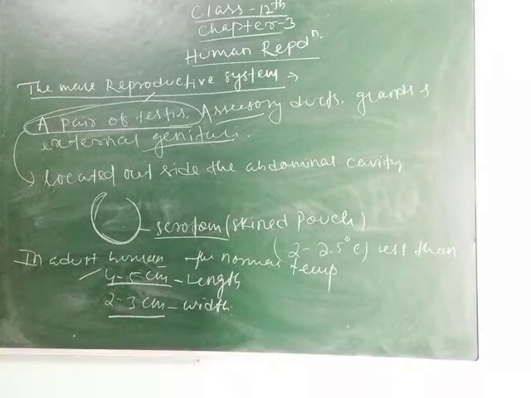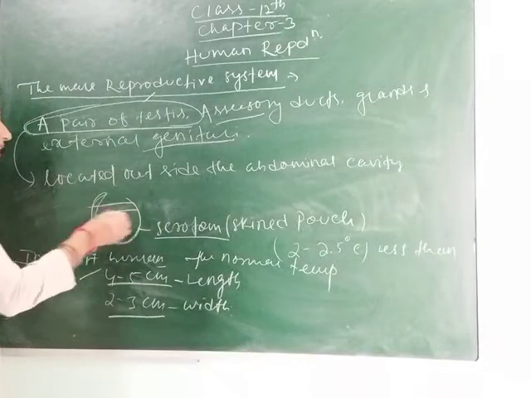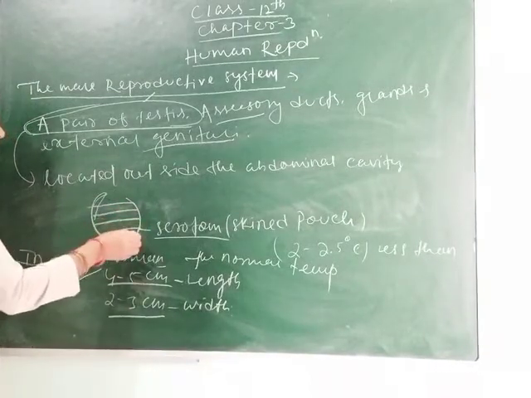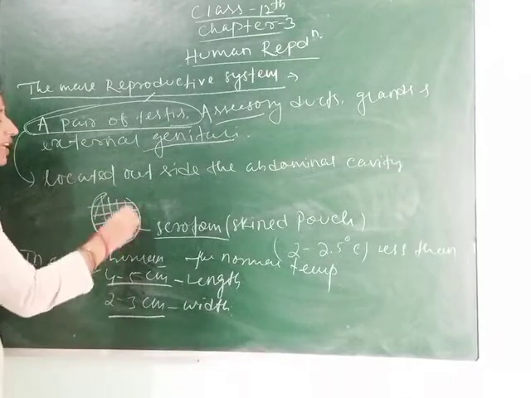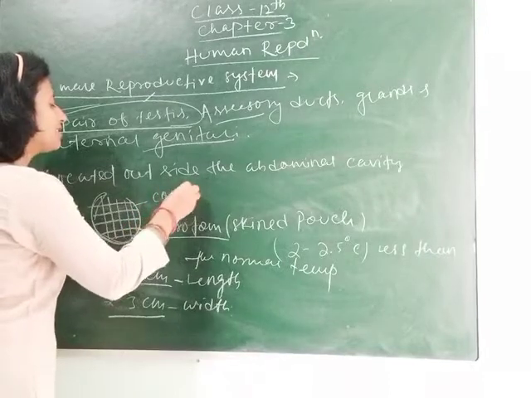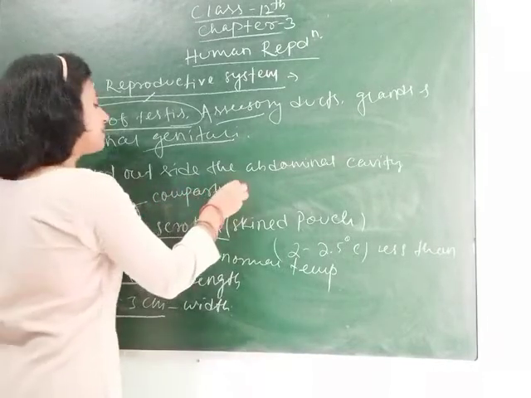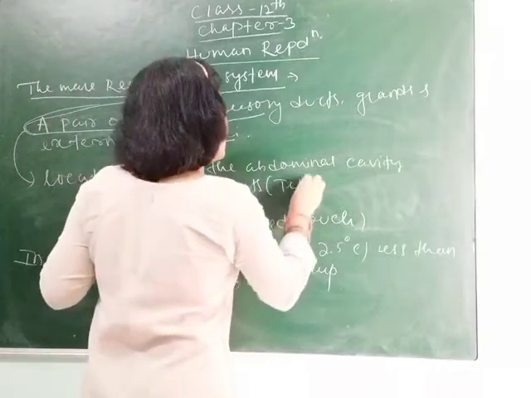Again, each testis has 250 compartments, and these compartments are biologically called testicular lobules.